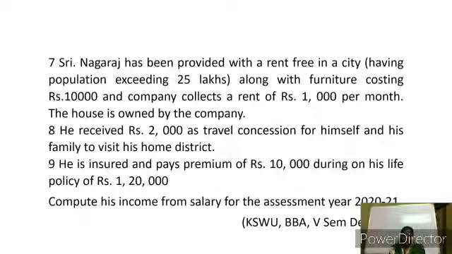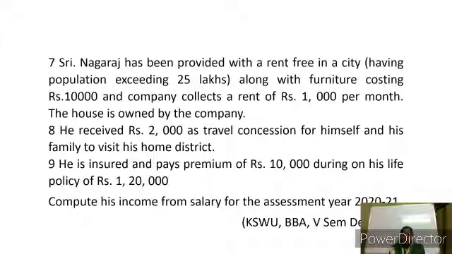This is the given problem and the explanation. Now we shall see the next part of what they have given. Nagaraj has been provided with a rent-free house in a city with population exceeding 25 lakhs, along with furniture costing 10,000, and the company collects a rent of rupees 1,000 per month. The house is owned by the company. He received rupees 2,000 as travel concession for himself and his family to visit his home district.